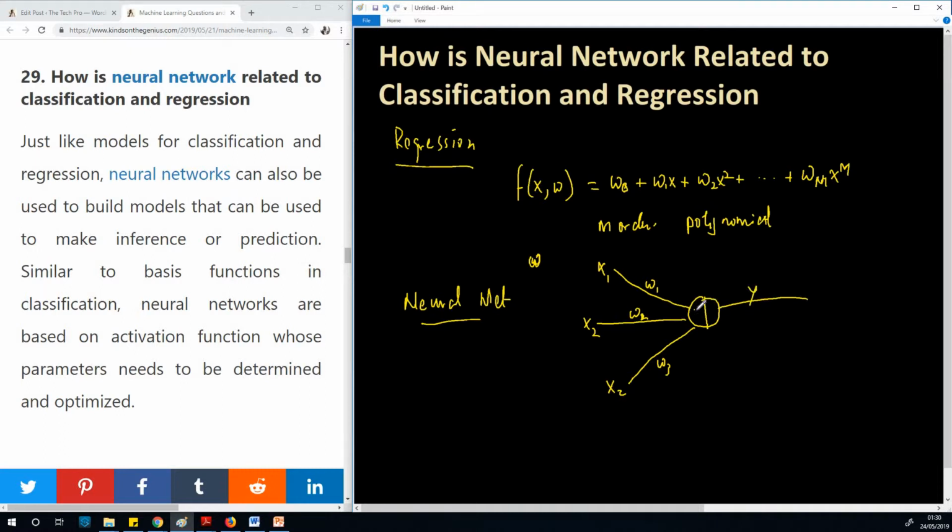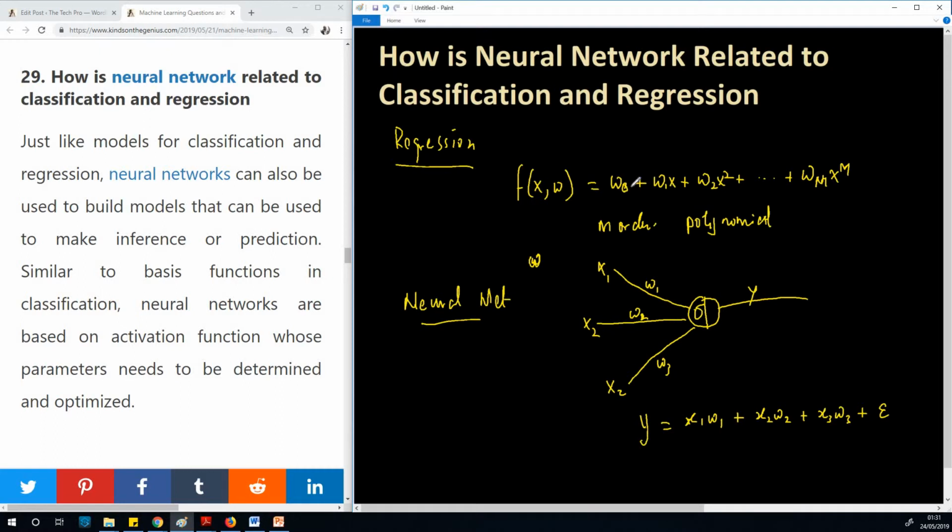So we have some function here. Let's just call it whatever it is, sigma. So this y is a function of all these parameters and the weights. So the output y of the neural network model is equal to x1 w1 plus x2 w2 plus x3 w3 plus some error somewhere. So this is the basic model for a neural network.